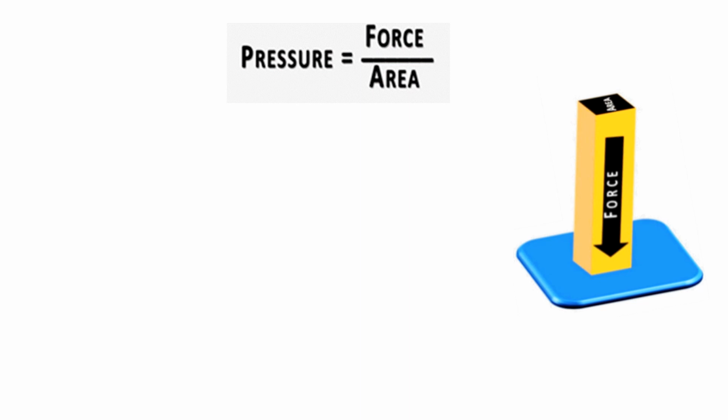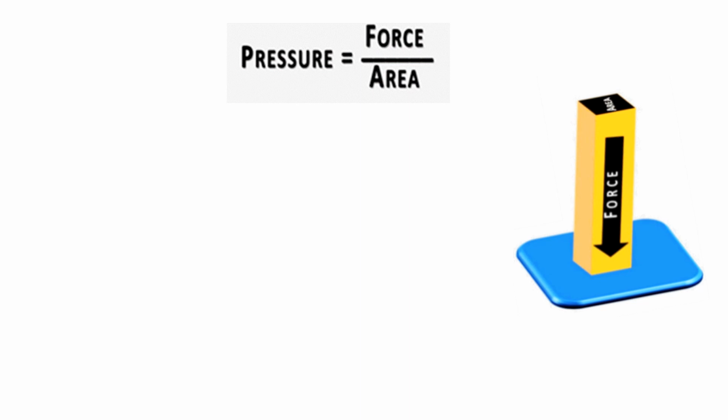And how is it related to area? Inversely. It is inversely or indirectly related to area. More area, less pressure; less area, more pressure. So that is why area will not come in the numerator, because it is indirectly or inversely related. The values which come in the numerator are directly related. So here force and pressure are directly related. If one increases, the other also increases.